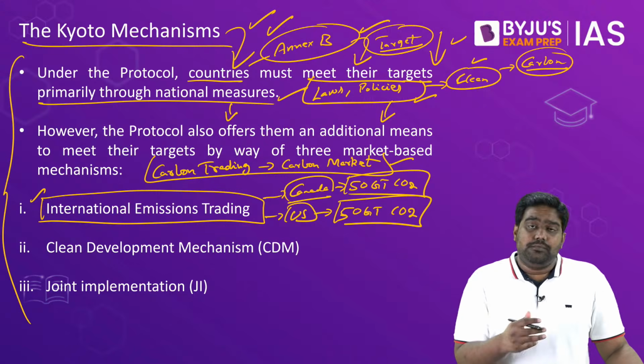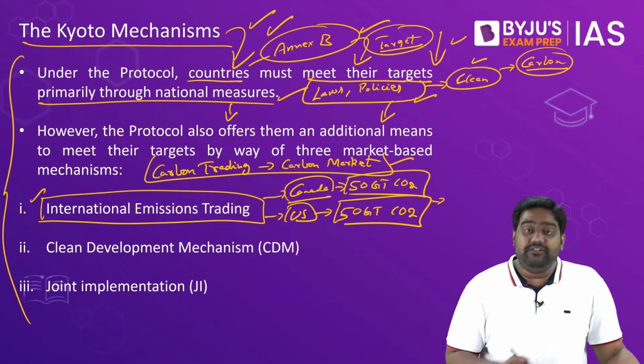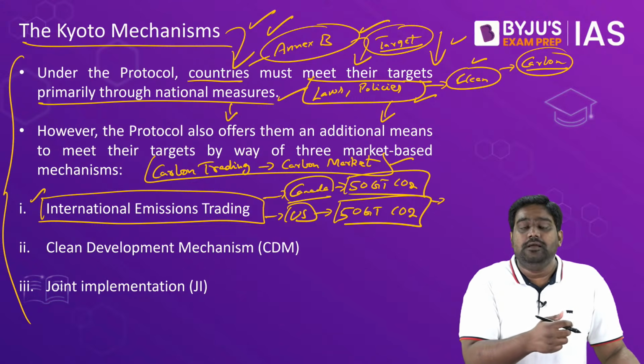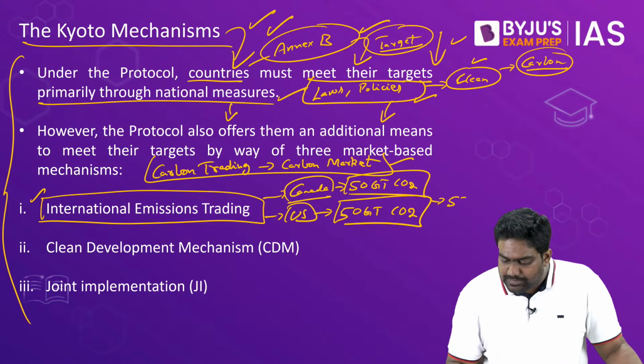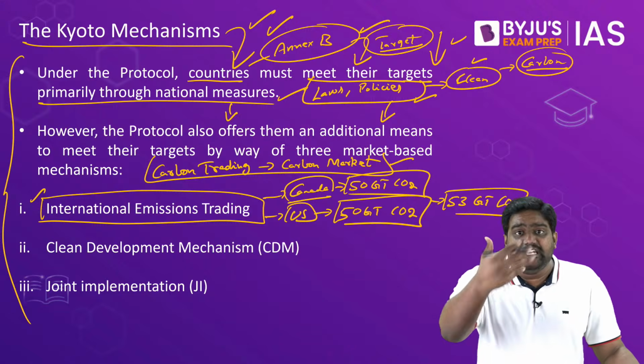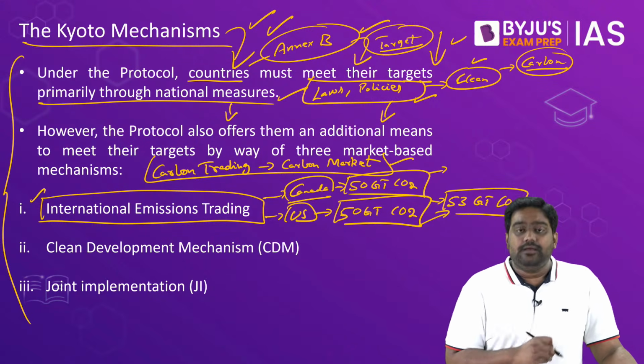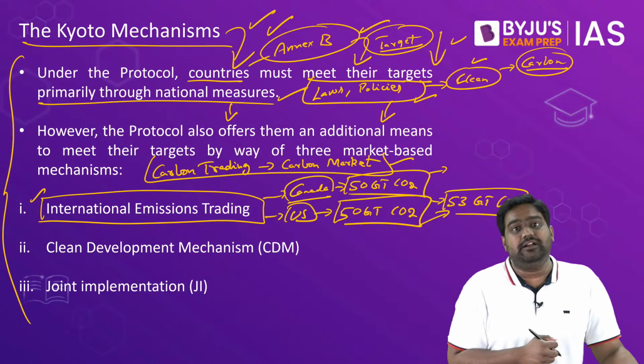But United States might fail to implement the reduction measures, and eventually, based on its final reporting, its overall emissions for that year might be 53 gigatons of CO2. Okay? So US has breached its target, exceeded the emissions target by 3 gigatons. On the other hand, Canada might have invested in cleaner technologies.